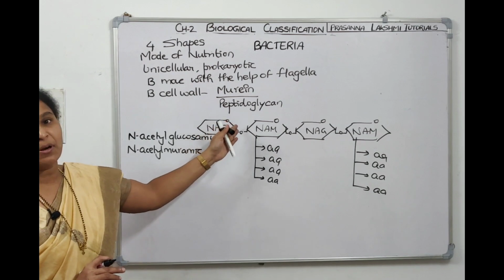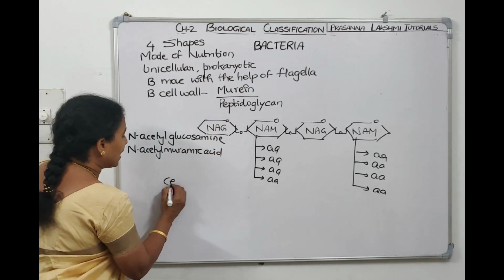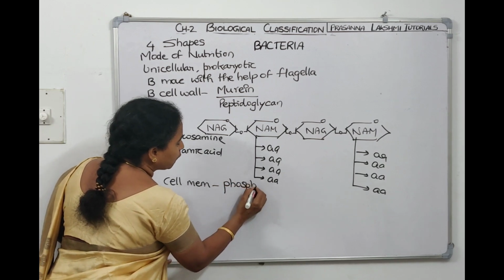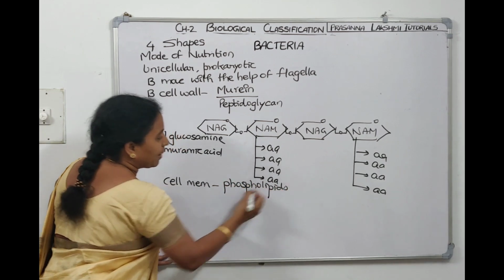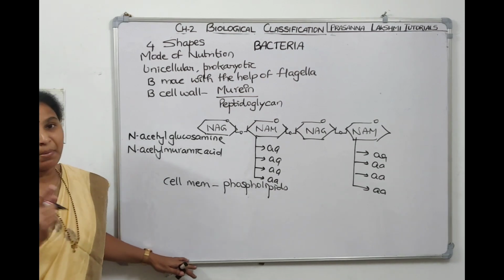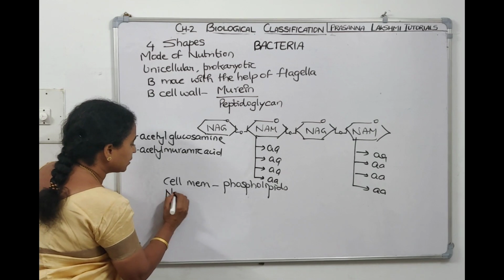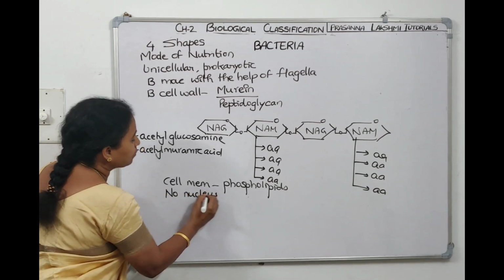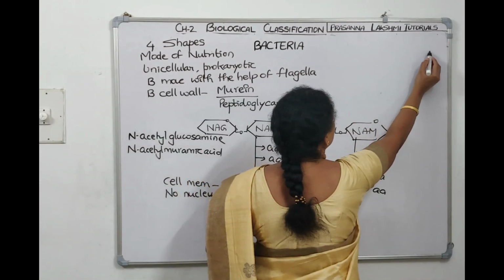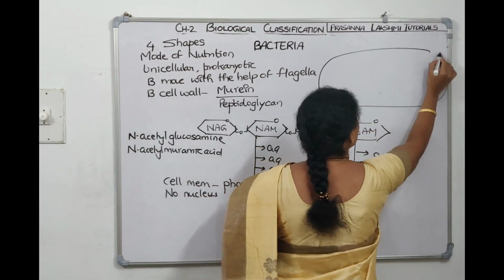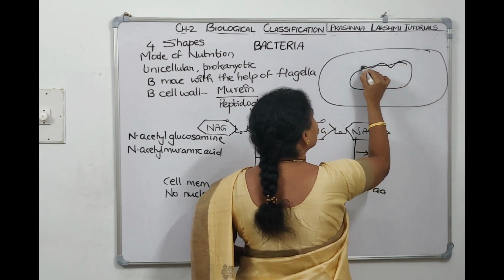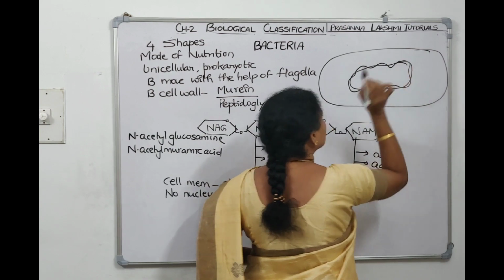The bacterial cell wall is called peptidoglycan, it is called murein, and it has a cell membrane inside. The cell membrane of bacteria is made up of phospholipids. Now, bacteria don't have membrane bound organelles, so no nucleus. Since there is no nucleus, it is called prokaryotic. If we draw a bacterial cell, since the nucleus is not there, the bacterial chromosome is circular, double stranded and naked.